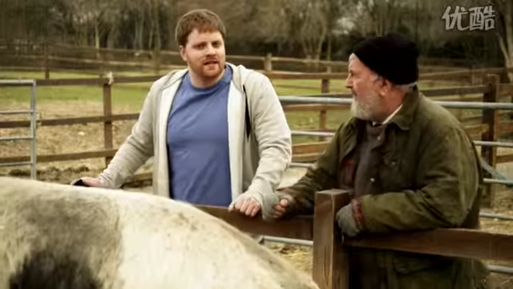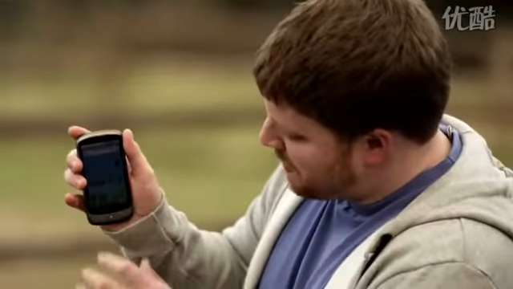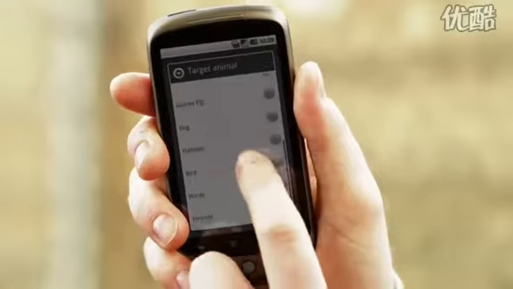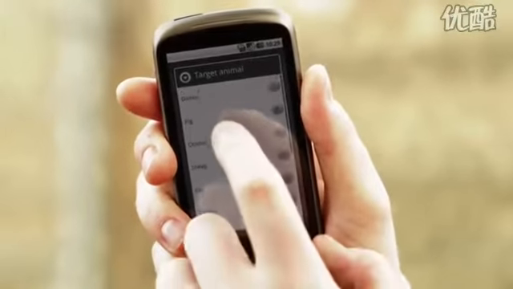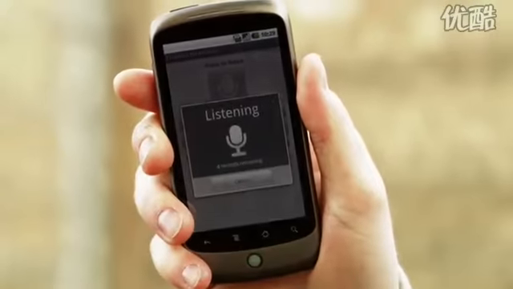Let's see how Google Translate for Animals works. I activate the Translate app. As you can see, there's a large range of animals to choose from. I choose pig. Then I make a recording.